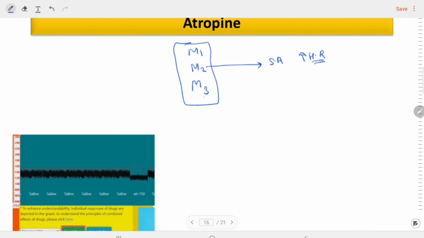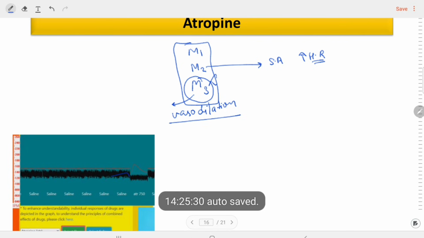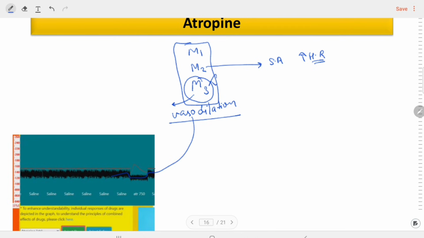We all know the M3 is responsible for the vasodilation, and normally this receptor causes vasodilation in the body. If we give the atropine, that receptor will be blocked, so the vasodilation is trying to come to the baseline. That's why sometimes we can see a slight drop in the BP. Heart rate is already high, but there is a slight drop in the BP.